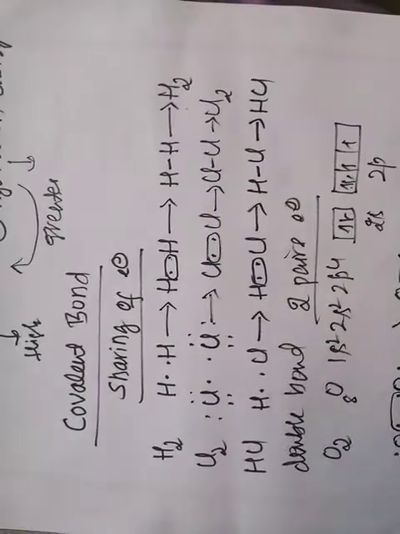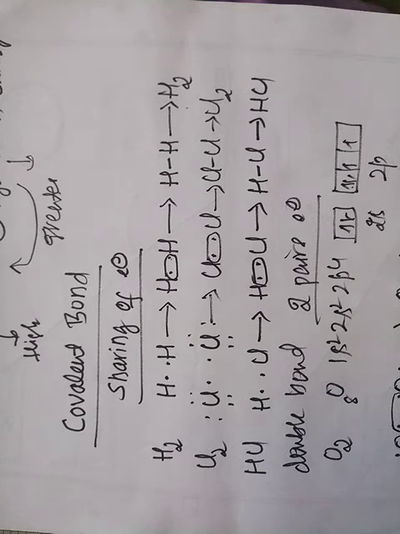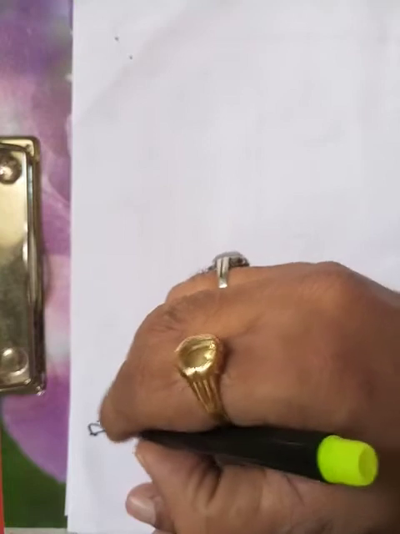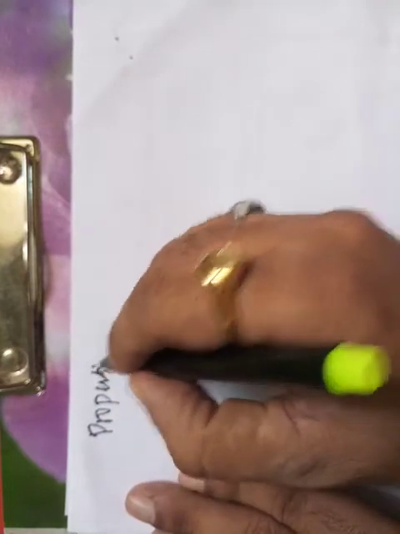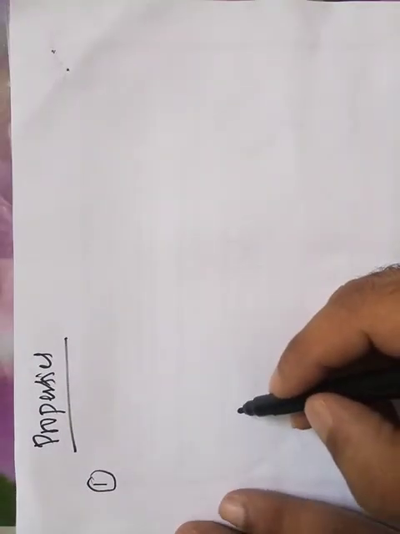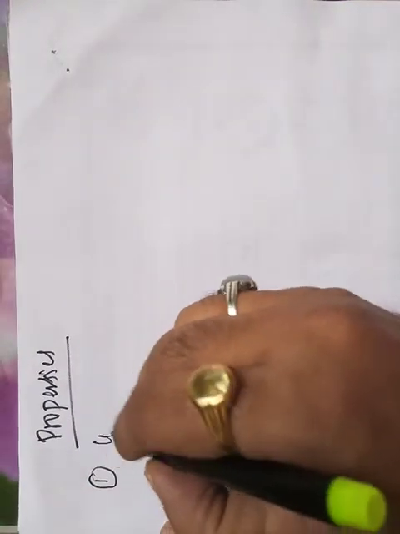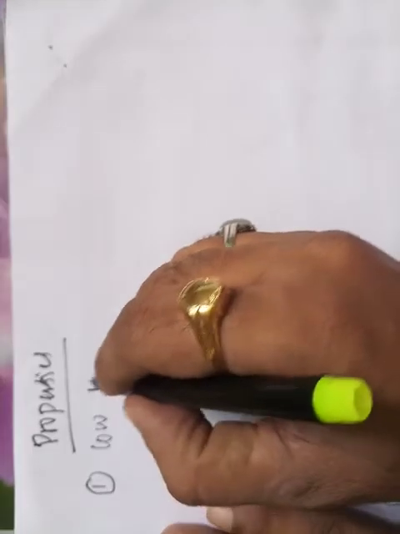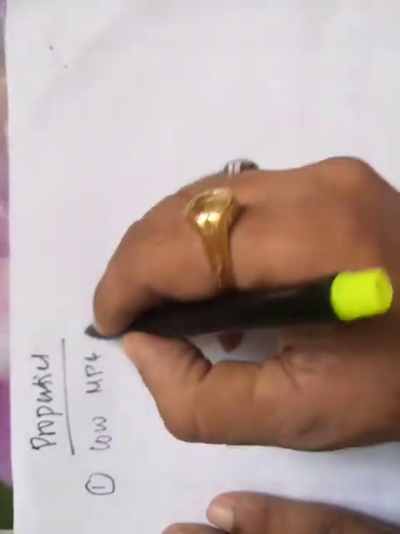Next, let us discuss the properties of covalent compounds. The first property is that covalent compounds have low melting and boiling points.